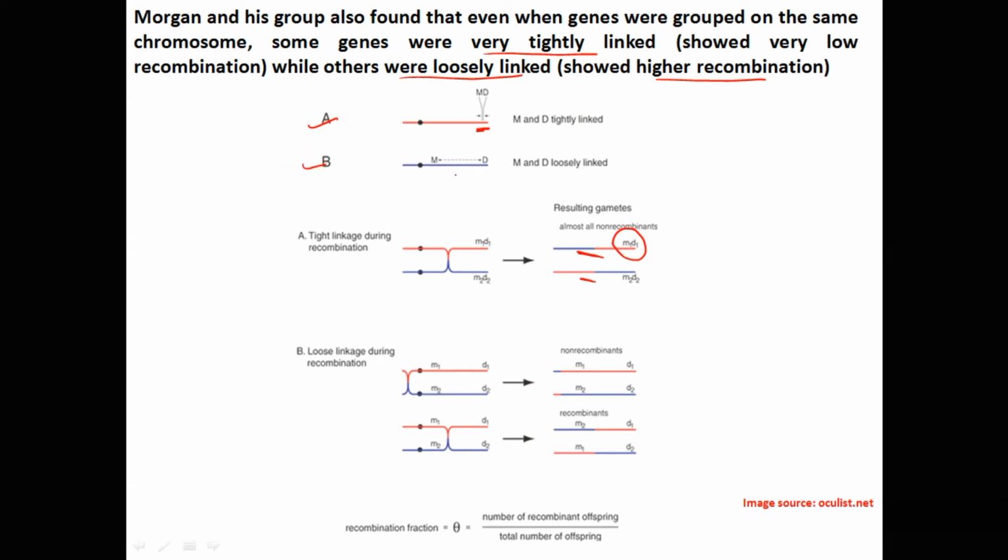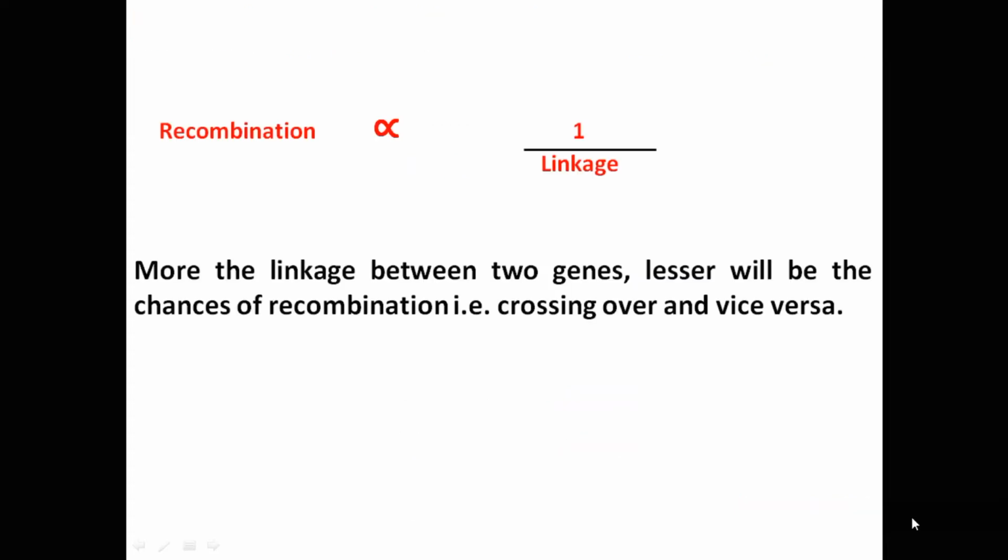In case B, the genes M and D are quite far apart, that is, they are loosely linked. There are more chances of crossing over between them, so new recombinants are formed in such cases. That means recombination is inversely proportional to linkage. The more the linkage between two genes, the lesser will be the chances of recombination, that is crossing over, and vice versa.